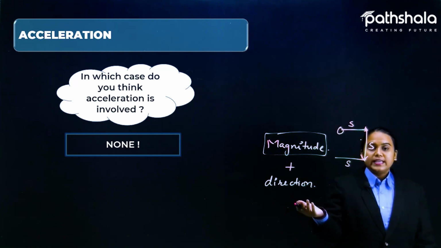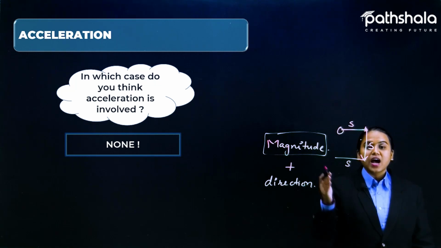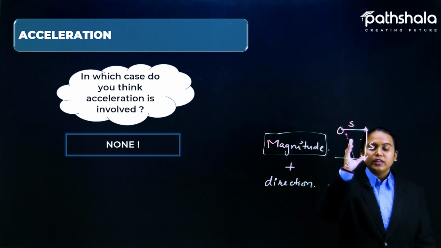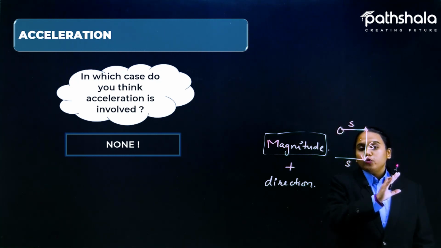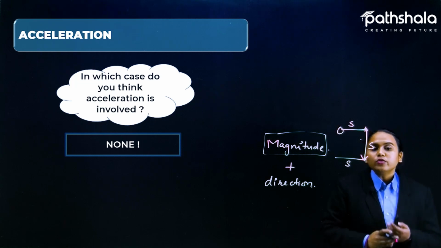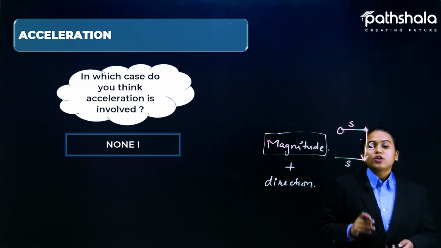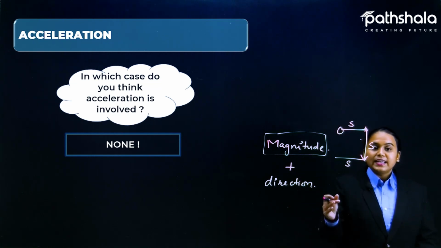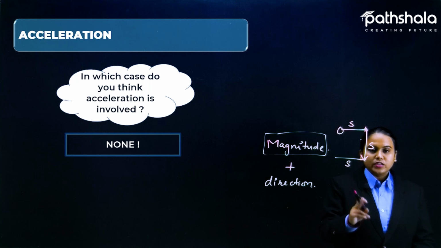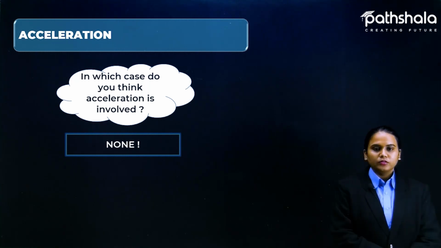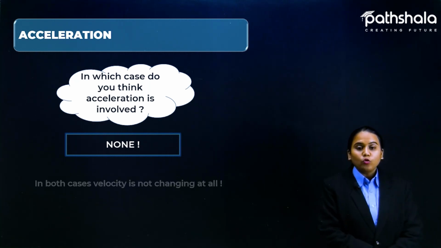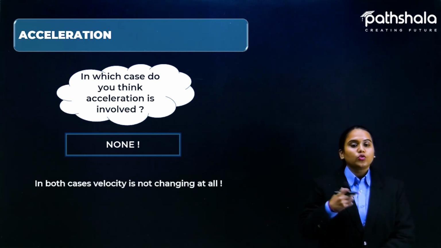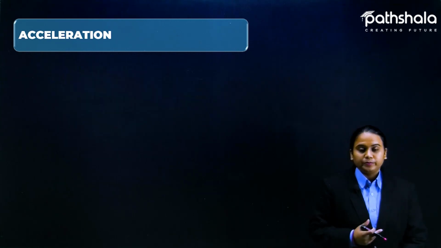In both cases we just discussed, a car is moving on a straight line and a plane is flying in the same direction. No direction is changing and no magnitude is changing, so no acceleration is involved here. Acceleration is the change in velocity with respect to time. In both cases no velocity is changing at all, so no acceleration will be developed.